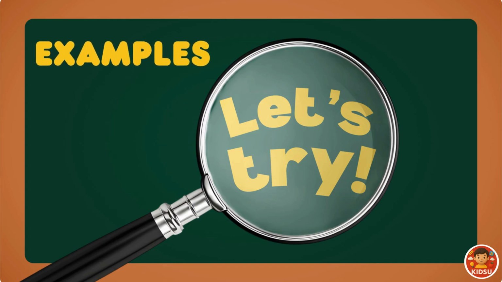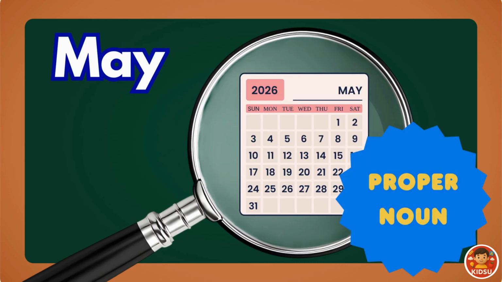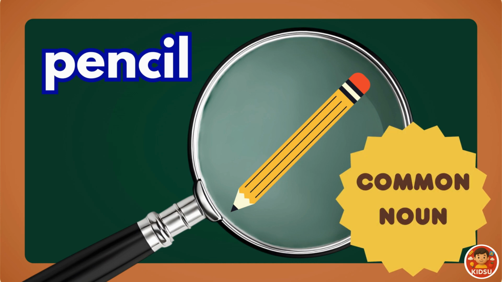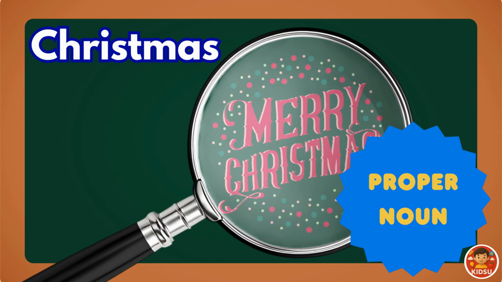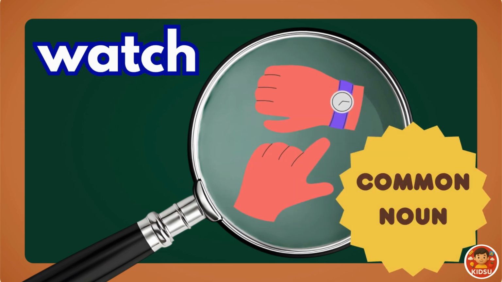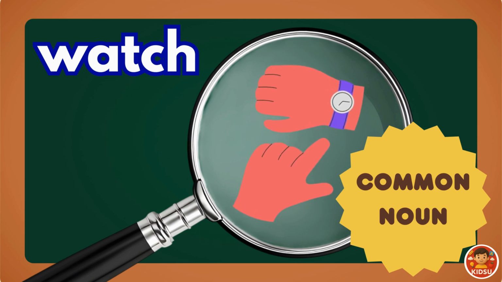Let's try few more examples. May. It is a proper noun as it's a special name for month. Pencil. It is a common noun as it's a common name. Christmas. It is a proper noun as it's a special name. Watch. It's a common noun as watch can be of any name.